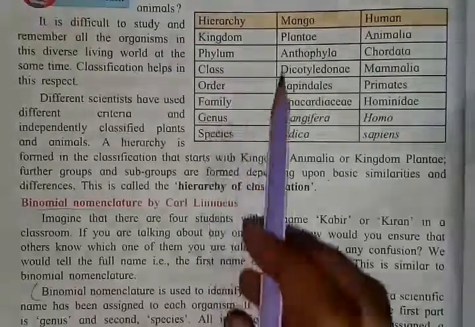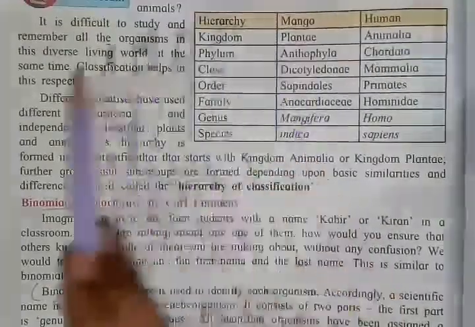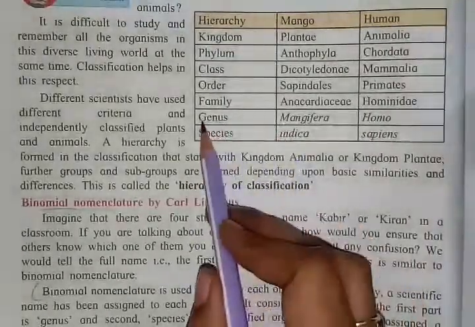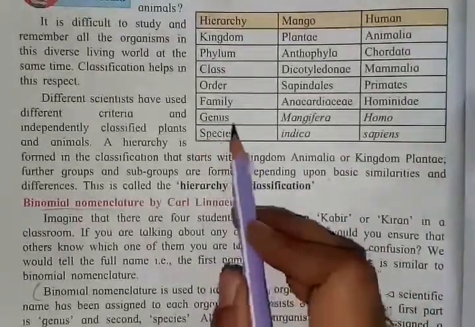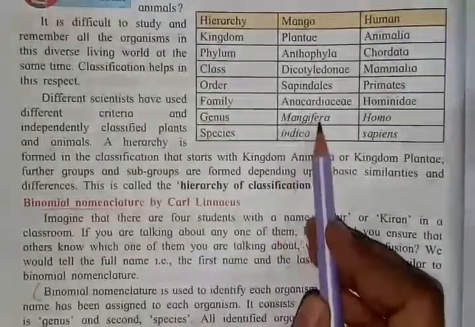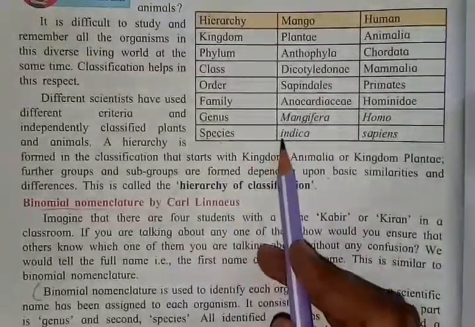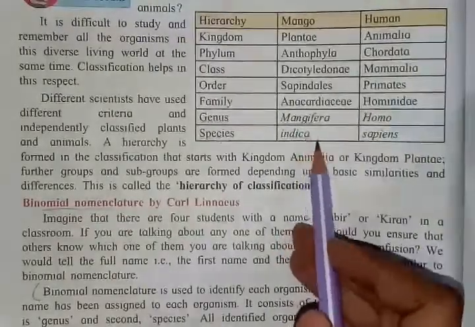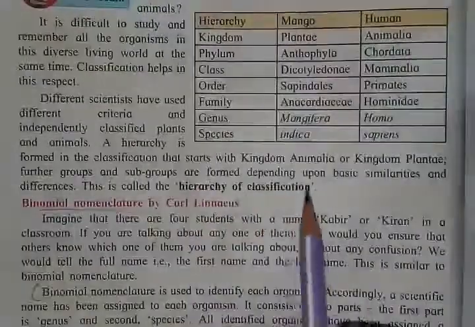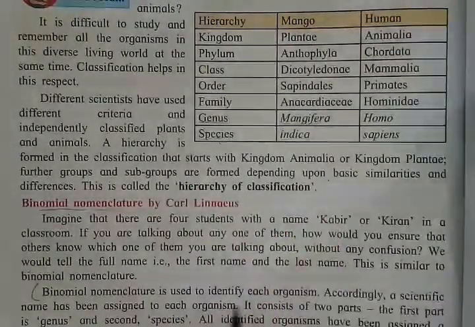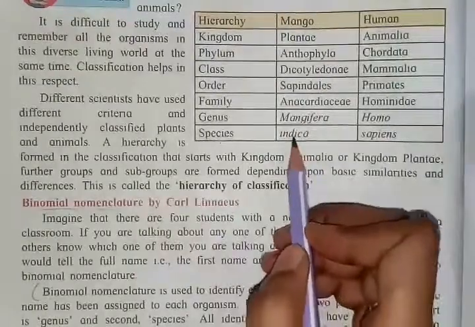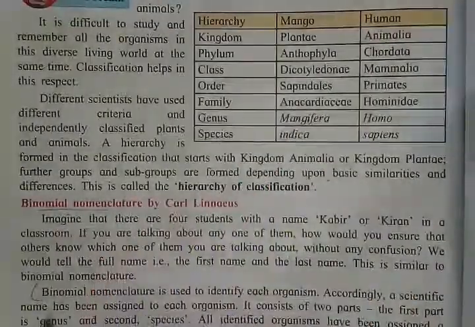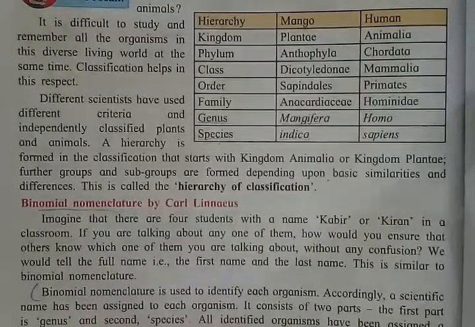So what is the binomial nomenclature of mango? How will you form it? What you have to do is first use the genus, and then second you have to use the species. The genus of mango is Mangifera and the species of mango is indica. So Mangifera indica is the scientific name of mango. You can also check this on the internet. So this is how the binomial nomenclature of a particular fruit, a particular animal, or a particular human is formed.